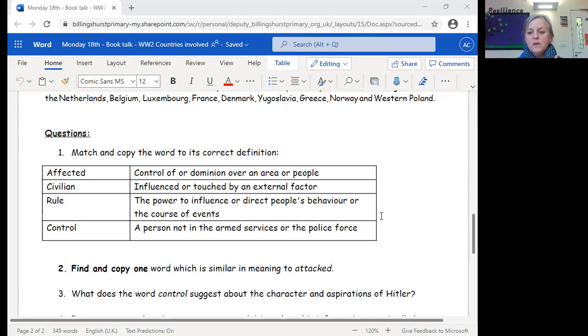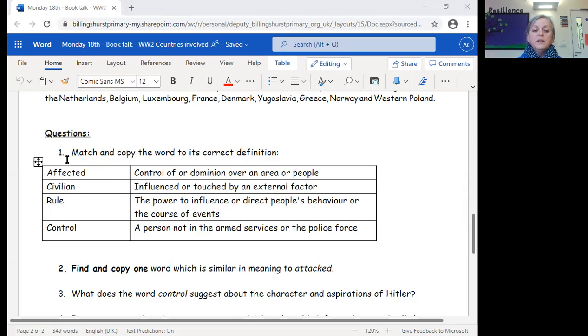So what we're going to do first is read the questions together, because I think that's a really good top tip when you're looking at non-fiction texts in particular. So I'm going to read the questions out loud, and those are the questions that, when I'm reading the text in a minute, you need to really think about what you're looking for in your answers. Okay, so question 1. Match and copy the word to its correct definition.